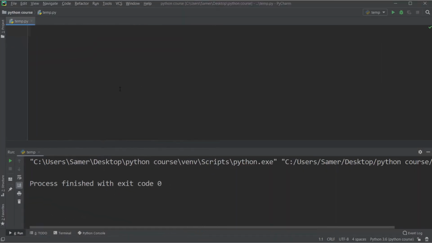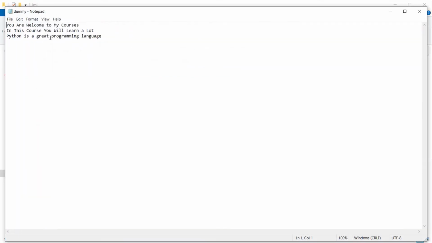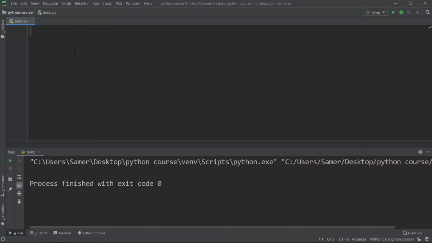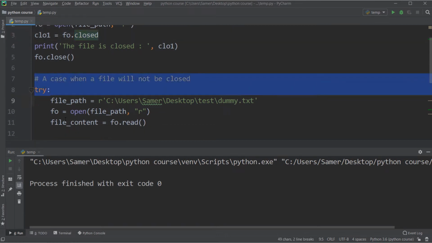The first example I want to share with you is how we can deal with a file without the with keyword. First of all, let me assume that I have a file named dummy, and it has the following content. Now, if I want to read this file from my Python program, I will use the following script. First, I have to specify the file path. Then I will open the file. Then I will check the status of the file. Within this object, we have an attribute named closed, and closed will give me true if the file is closed, otherwise it will give me false.